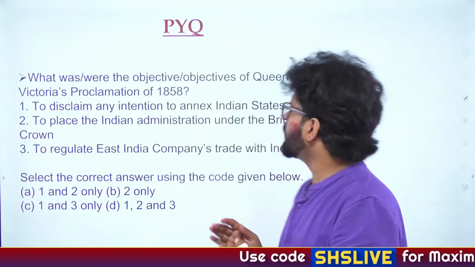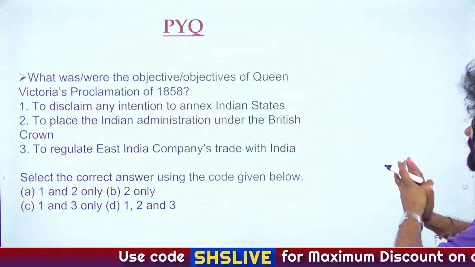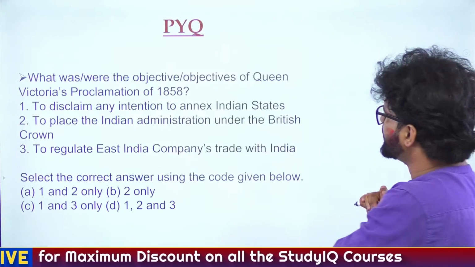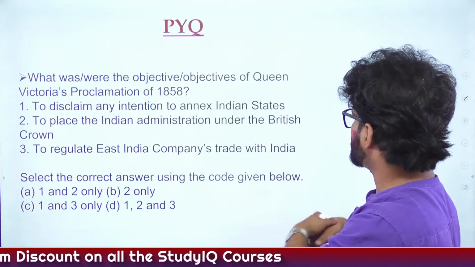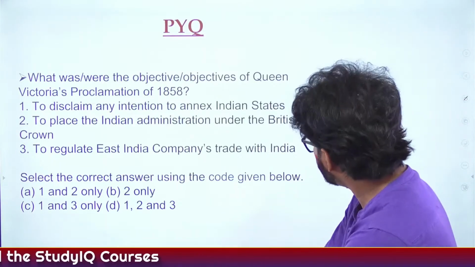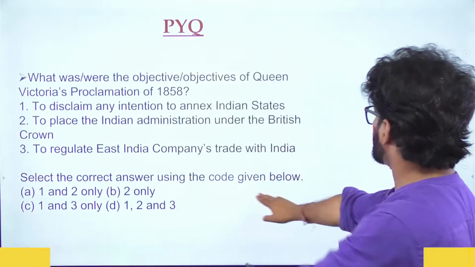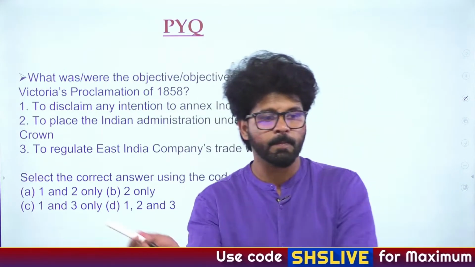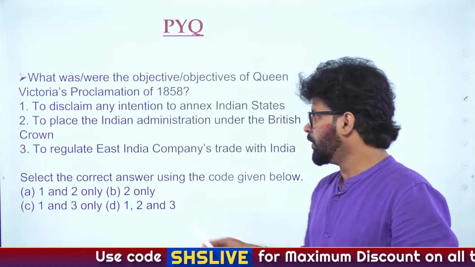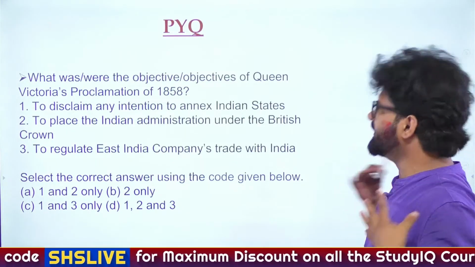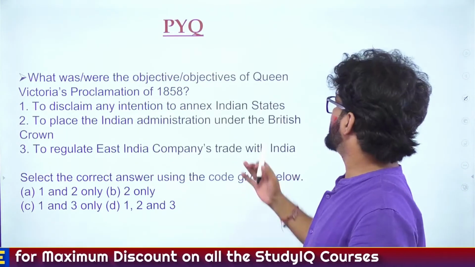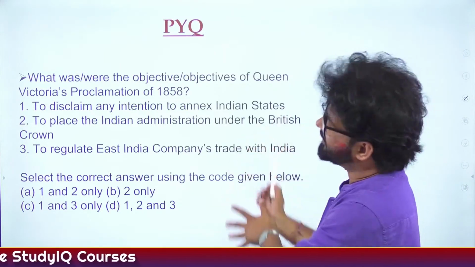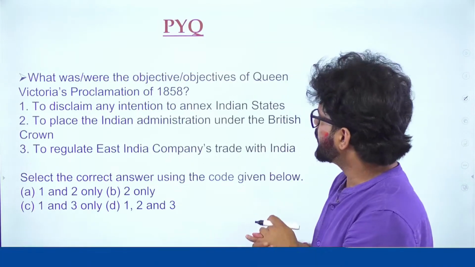So here they're talking about what were the objectives of Queen Victoria's Proclamation of 1858. 1, to disclaim any intention to annex Indian states. 2, to place the Indian administration under the British Crown. 3, to regulate East India Company's trade with India. Select the correct answer using the code given below. A, 1 and 2 only, B, 2 only, C, 1 and 3 only, D, 1, 2 and 3. This is for those people who are Divyang. There are some dear friends of mine who can't see but who watch my videos and hear them. So it's my duty to tell them the options as well as the question.